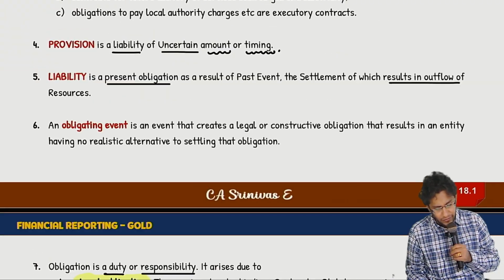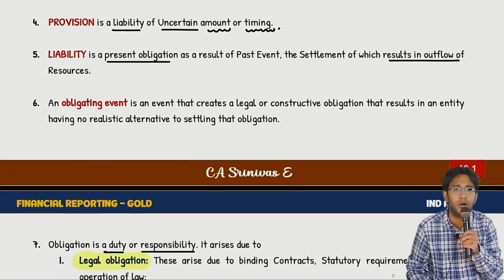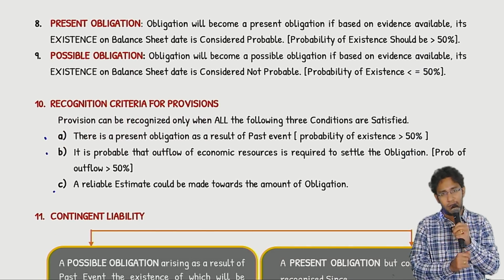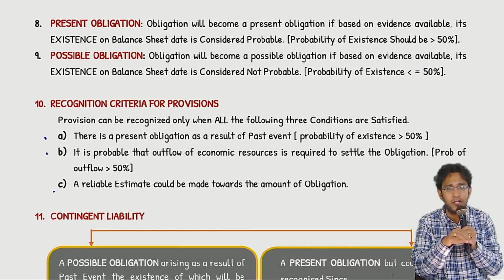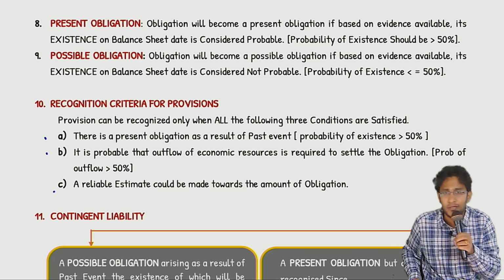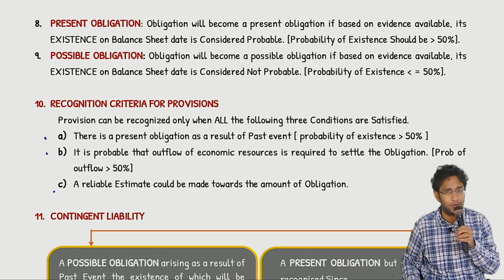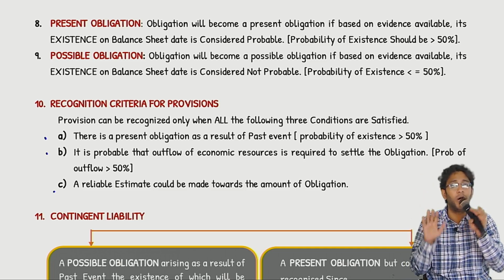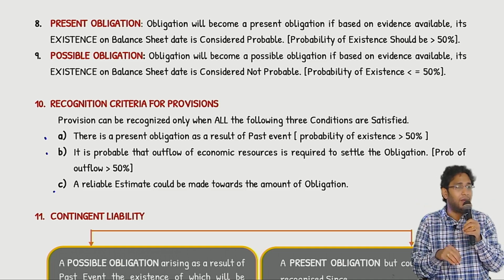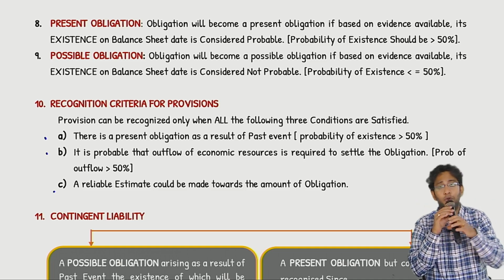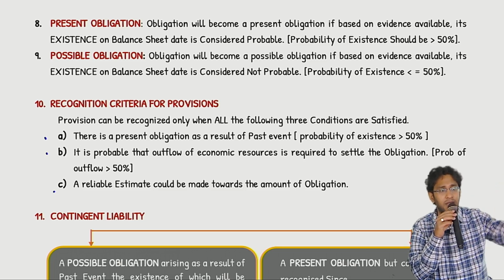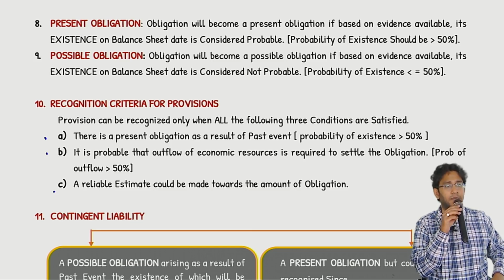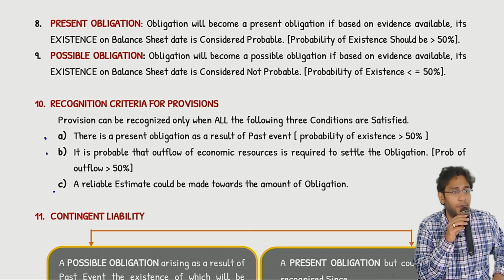Next. In the definition of liability, we came across a term called present obligation. Now, what is a present obligation and what is a possible obligation? Listen, sir. In school, when you go to the classroom, they take attendance. They call out your name or roll number. You say present, sir. That means what? You are existing. Like that, the meaning of present obligation is you have to prove that the obligation is existing with a chance of more than 50%.